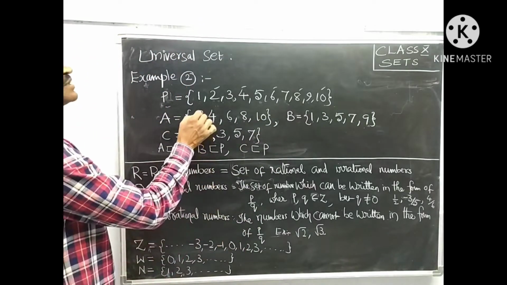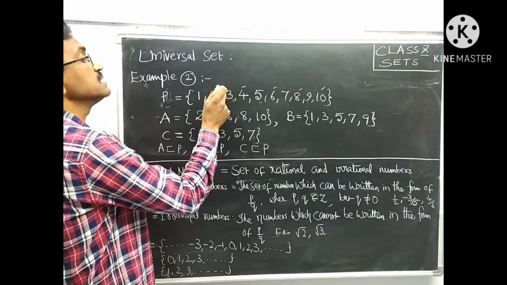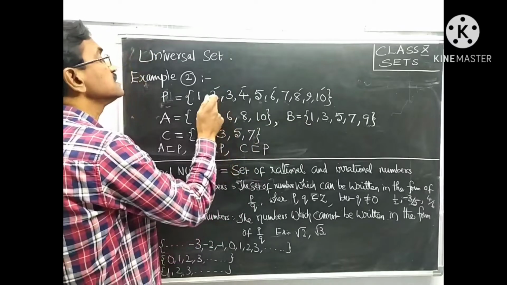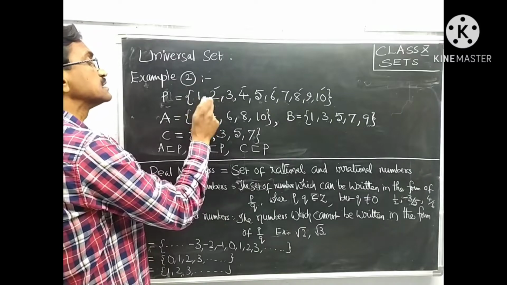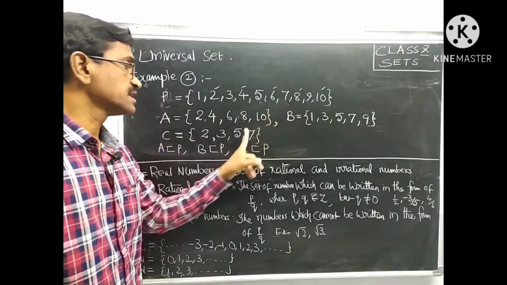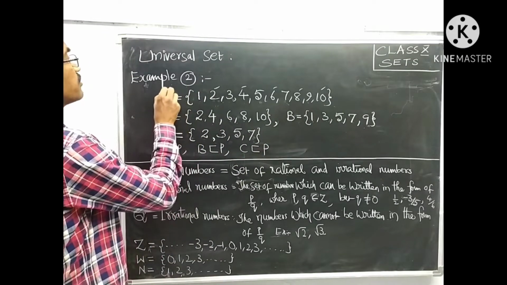Every set which we consider here is a subset of the given set, and this set has more elements than these sets. Then this set is called the universal set for these sets, not other sets. That's why it can be represented by mu.